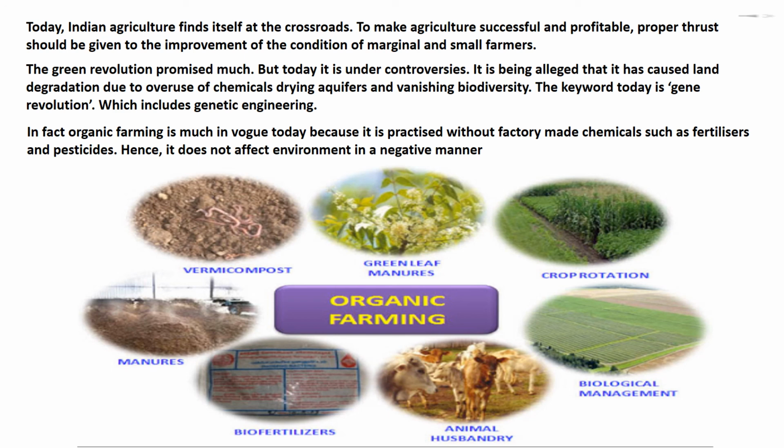Children, in the given figure, you can observe vermicompost, green leaf manures, crop rotation, manures, biofertilizers, animal husbandry, biological management. So in the given figure, you can see the organic farming structure.